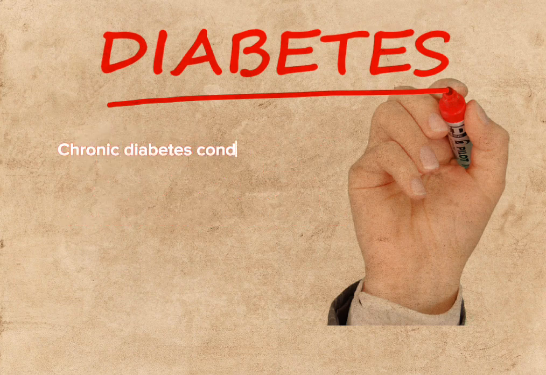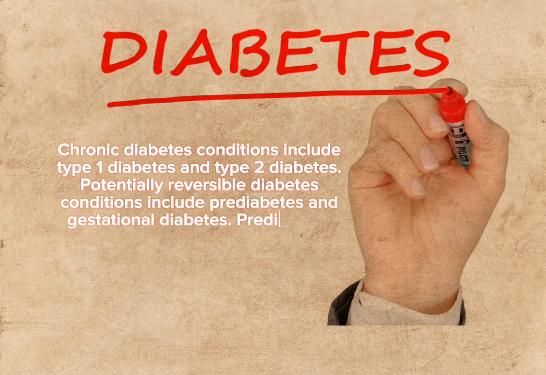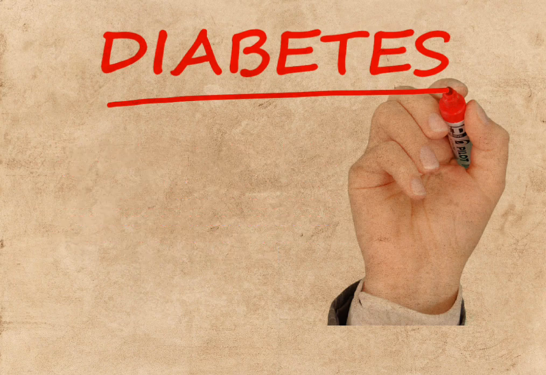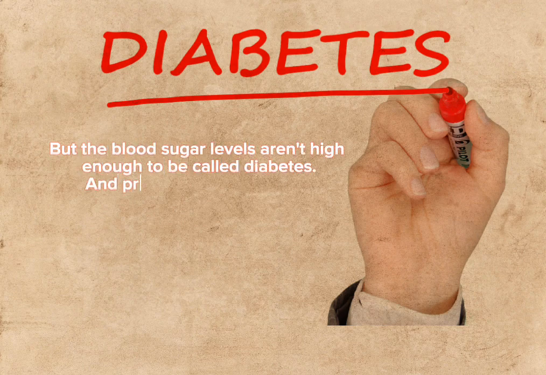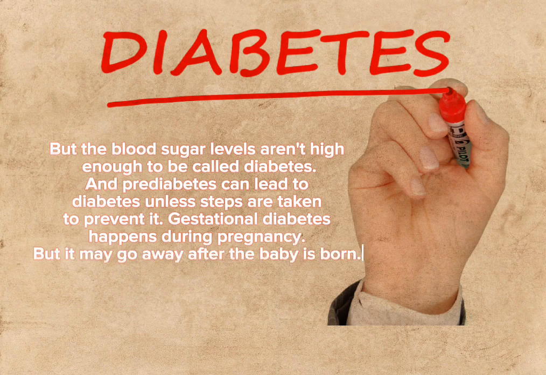Chronic diabetes conditions include type 1 diabetes and type 2 diabetes. Potentially reversible diabetes conditions include prediabetes and gestational diabetes. Prediabetes happens when blood sugar levels are higher than normal, but the blood sugar levels aren't high enough to be called diabetes, and prediabetes can lead to diabetes unless steps are taken to prevent it. Gestational diabetes happens during pregnancy, but it may go away after the baby is born.